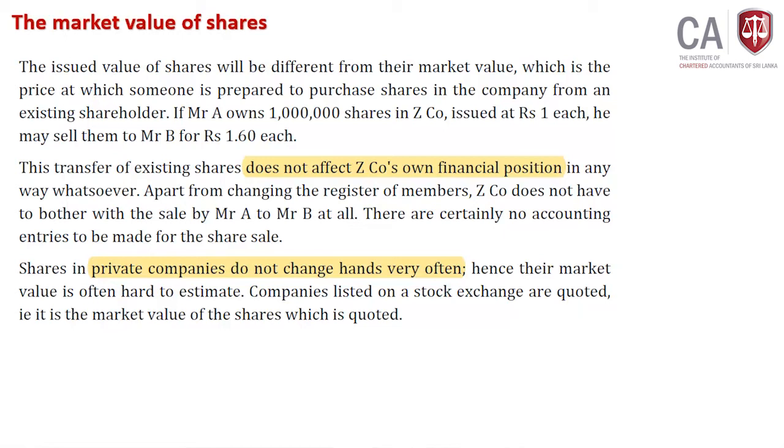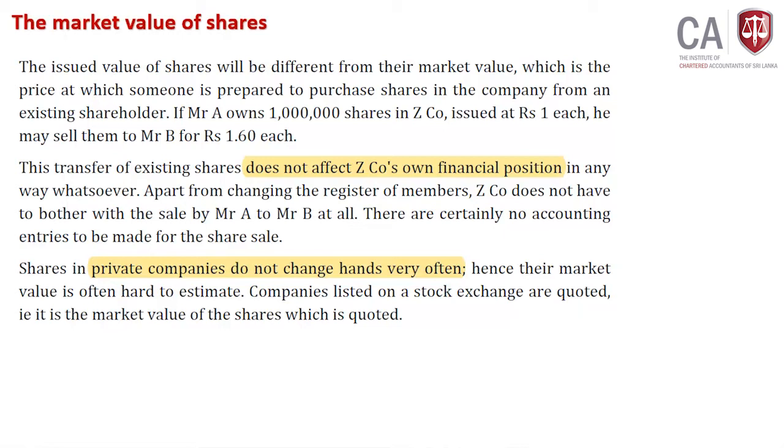The transaction will happen beyond the control of the board of directors also. Therefore, when you sell these shares at a rate of 1.6, you don't worry about that transaction. Clear? Fine. This transfer of existing shares does not affect Z company's financial position. I have highlighted it. You also have to take the same note. When you sell shares at 1.6, that has no impact on Z company's financial position.